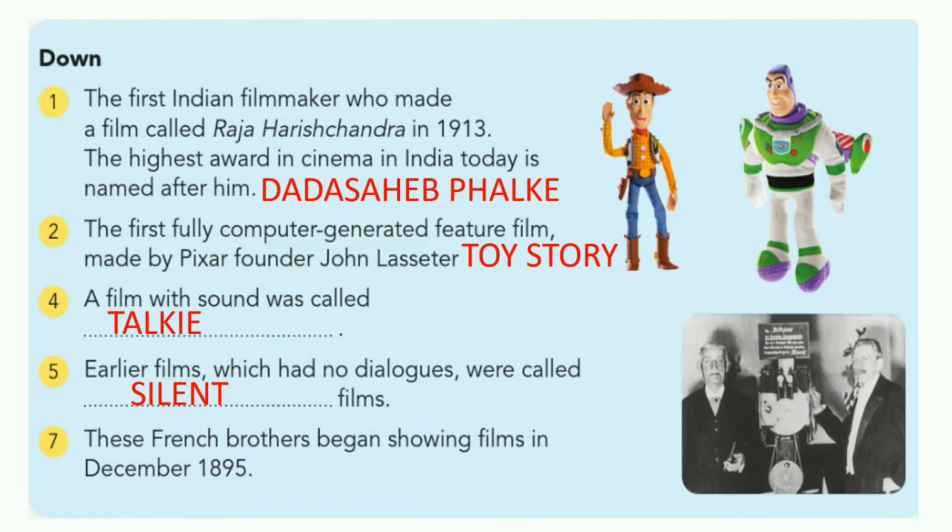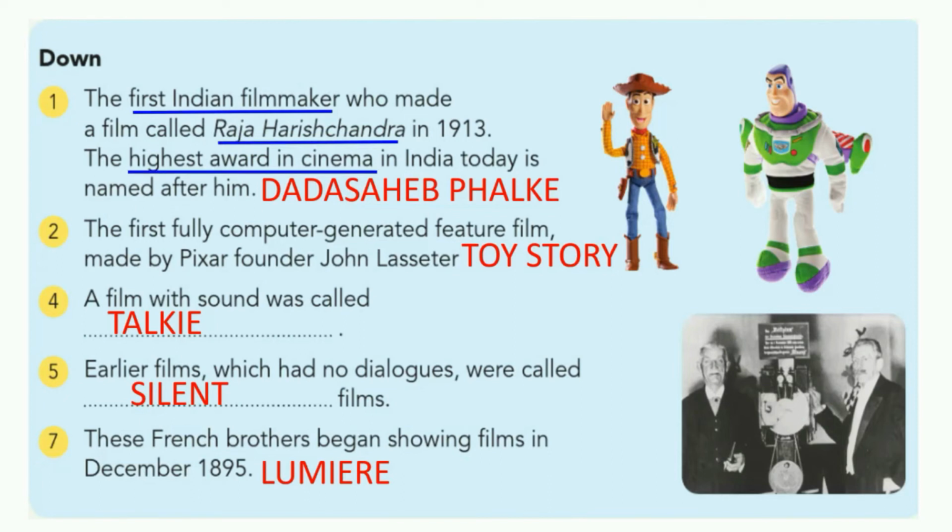The French brothers were called Lumiere. The brothers first showed films in December 1895. It's time to underline the important keywords. First Indian filmmaker, Dada Saheb Phalke; the film Raja Harishchandra, in 1913.